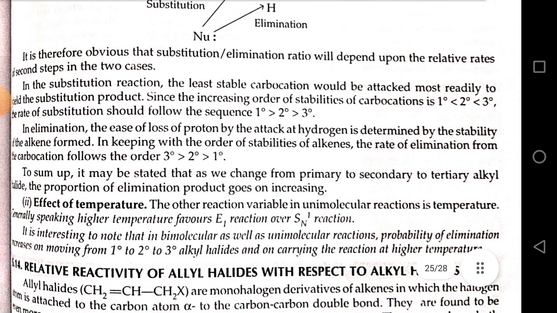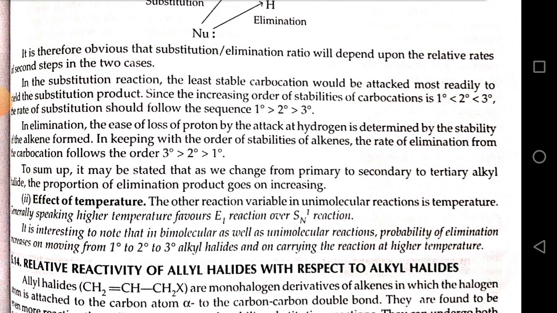In substitution reaction, the least stable carbocation would be attacked most readily to yield the substitution product. Since the increasing order of stability of carbocations is 1 degree less than 2 degree less than 3 degree, the rate of substitution should follow the sequence 1 degree greater than 2 degree greater than 3 degree. In elimination, the ease of loss of a proton by attack at hydrogen is determined by the stability of the alkene formed.